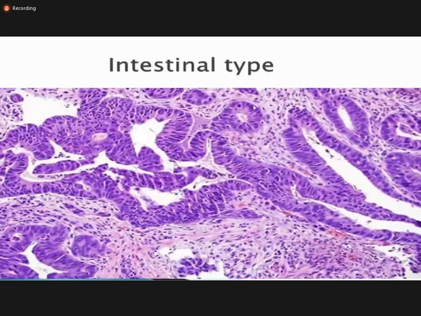Normally the glands are like this. So there is cribriforming, there is budding, and there is infiltration. They are usually not present in the submucosa, so when they come up into the submucosa, this invasion leads to the adenocarcinoma.